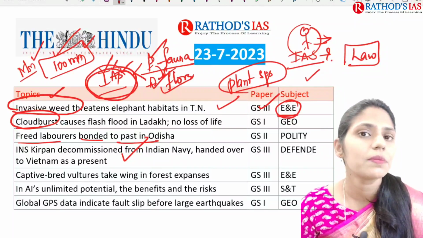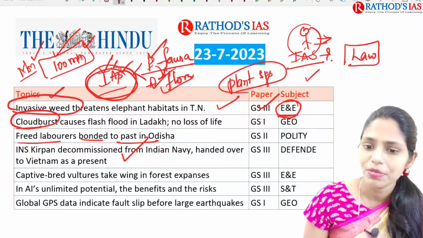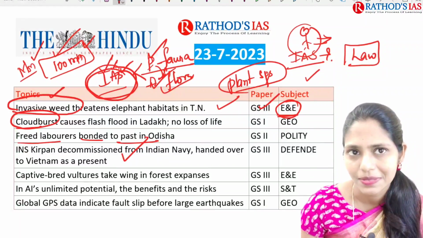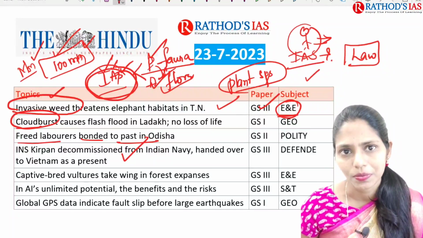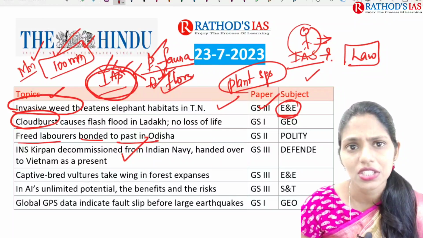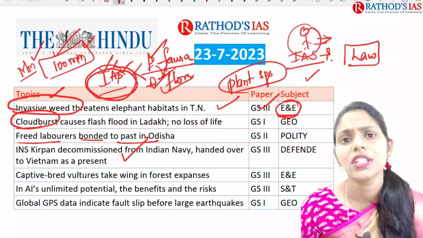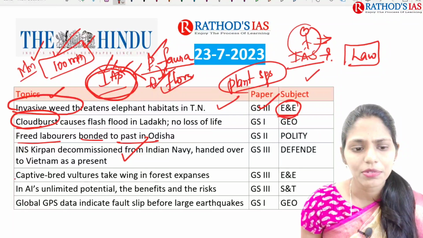Here you have to see some details regarding this INS Kirpan also. This topic is important from your defense point of view, which comes in GS paper 3, and it is important for both prelims and mains. From mains, you have to see India-Vietnam defense relations. What are the recent developments? Okay.